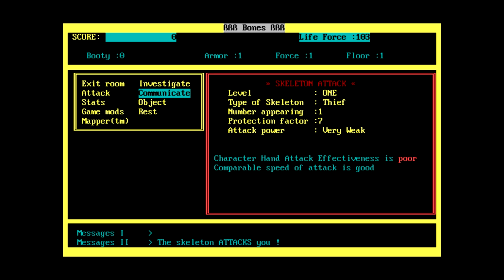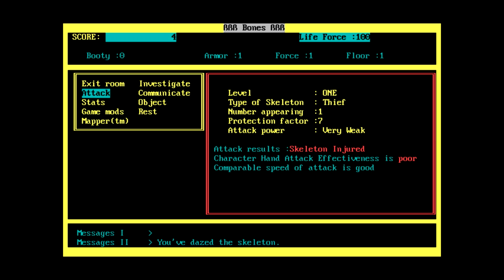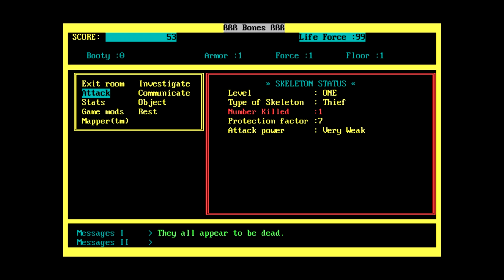So we've got a level 1 thieving skeleton with a protection factor of 7 and very weak attack power. Okay, so let's attack it. You missed the skeleton completely. Let's attack it again. You dazed the skeleton. Skeleton wounded badly. And actually, he hit me just now. My life force went down. Skeleton is dying, which seems weird. Entity terminated.